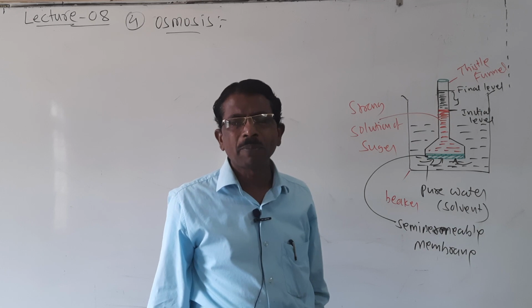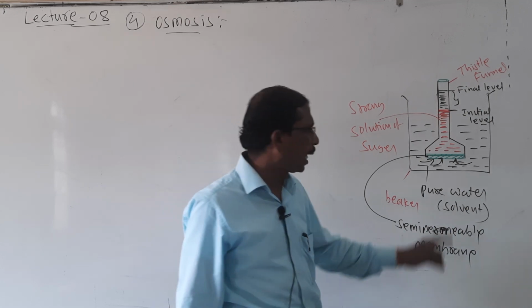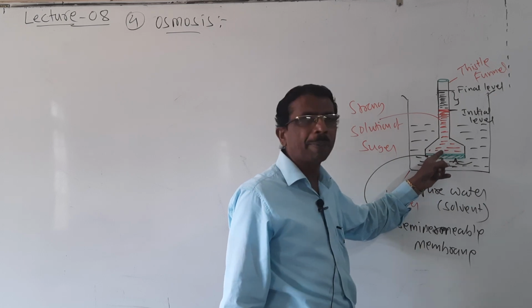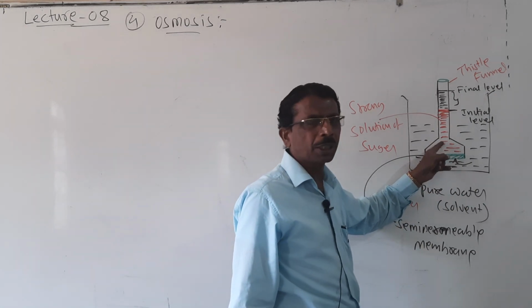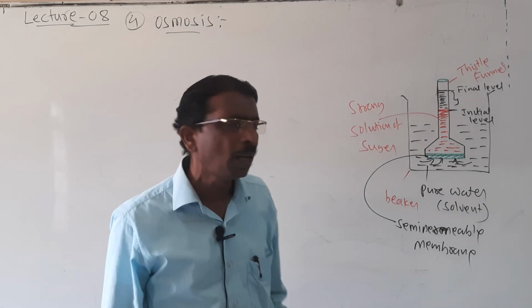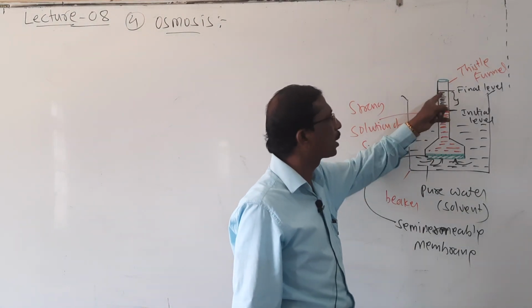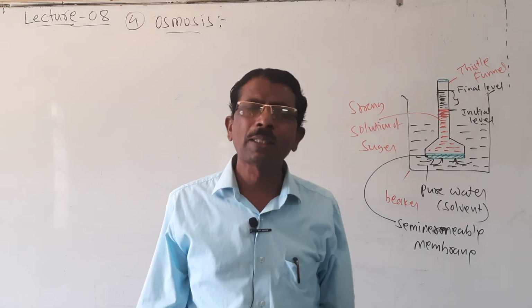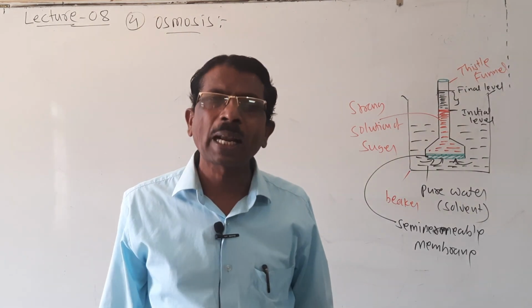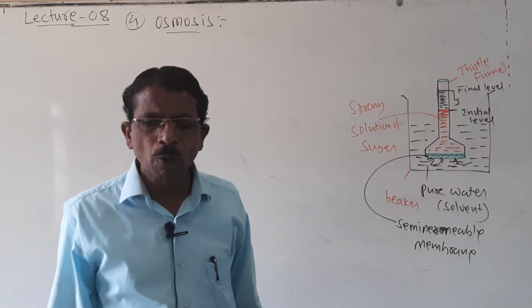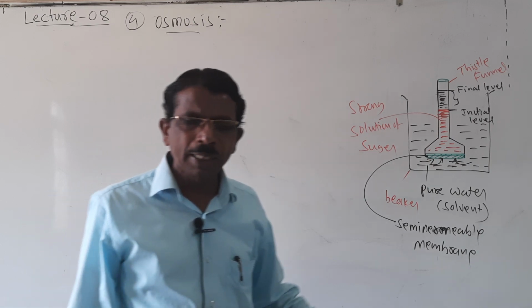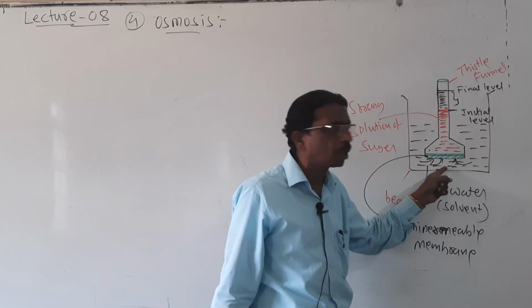After some time, it is observed that the solvent molecules slowly move through the semi-permeable membrane into the sugar solution, and the level of sugar solution in the stem of the thistle funnel increases, and it reaches a final level when it reaches its equilibrium. So this is called osmosis. Then what is the definition here, students? The spontaneous movement of solvent molecules.